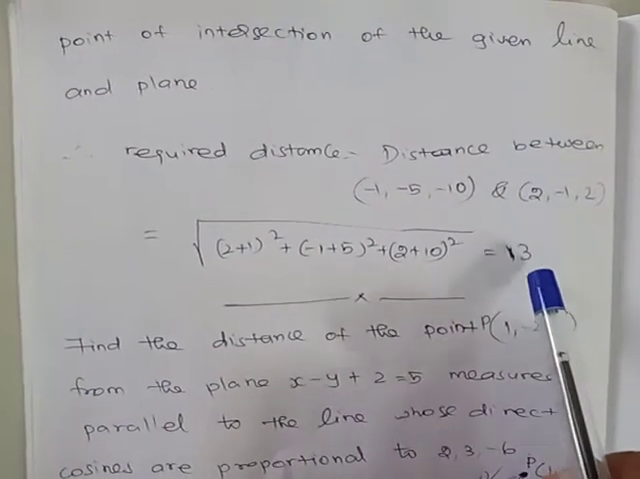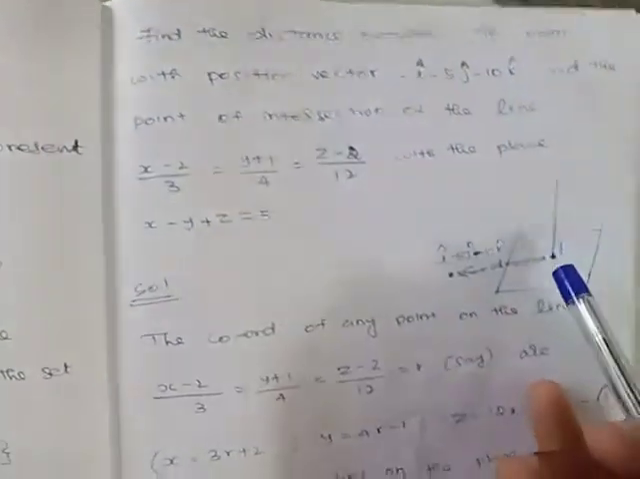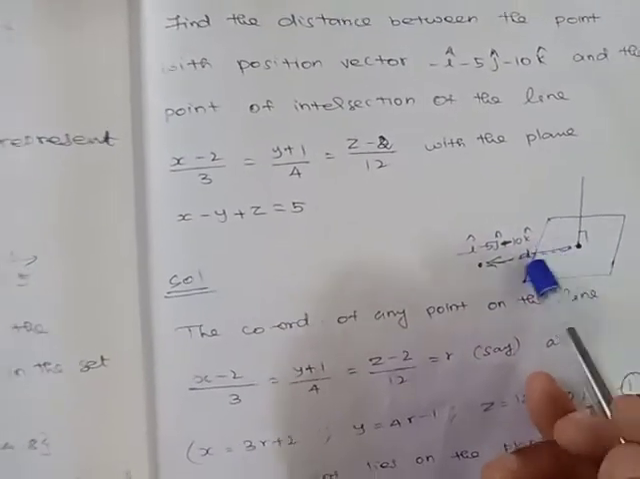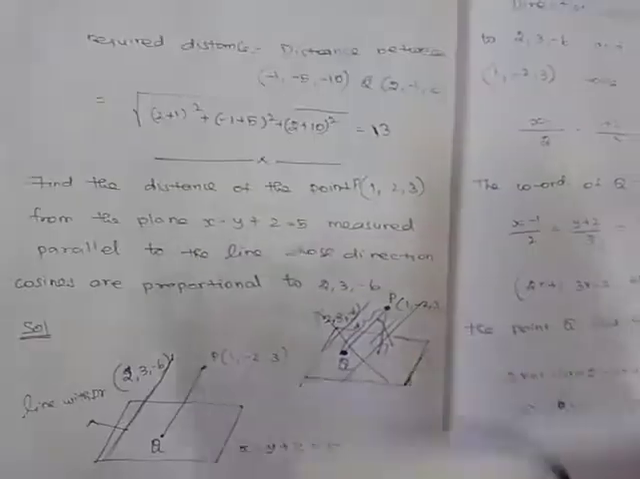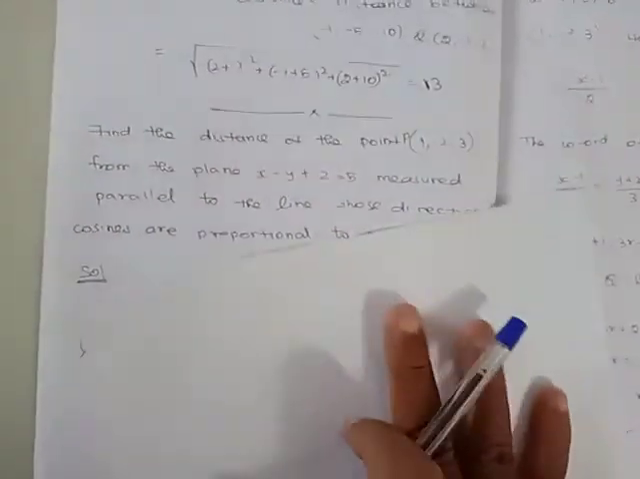Hence the distance between this point and the point of intersection is 13 units. I hope you understand this problem. Now we move on to the next question.